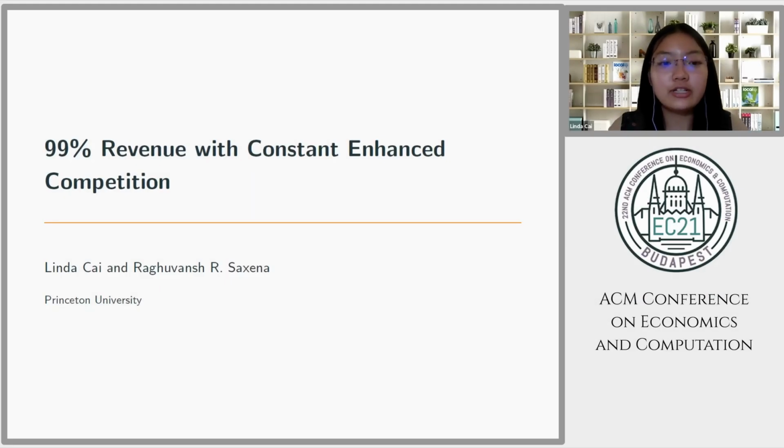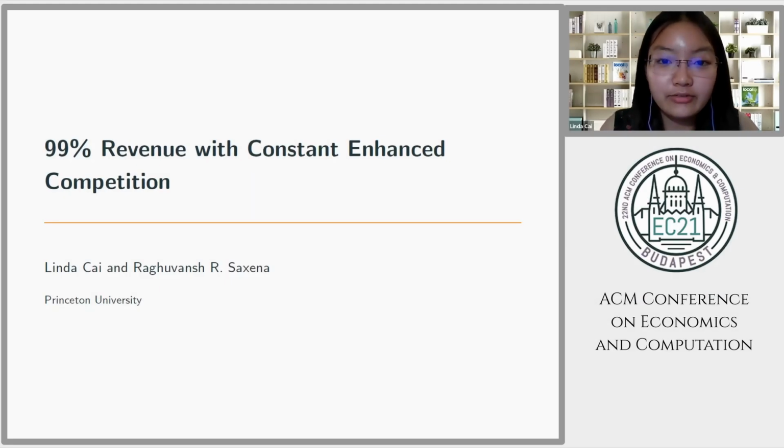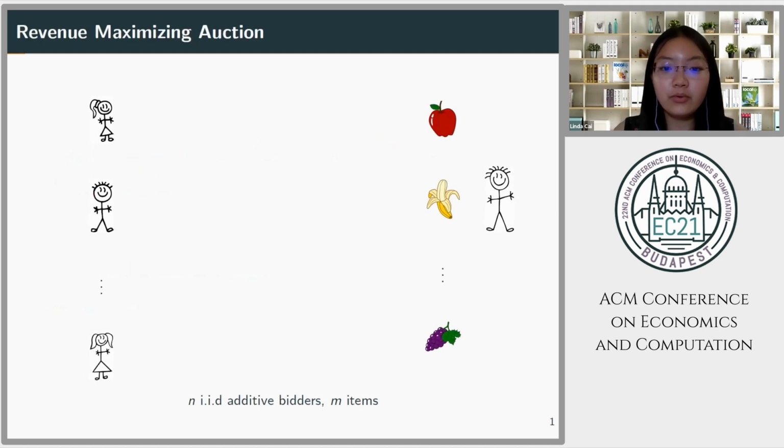Hi everyone, today we'll talk about 99% revenue with constant enhanced competition, and this is joint work with Raghuvansh Saxena. One of the most important problems in algorithmic game theory is how do we design a revenue maximizing auction.